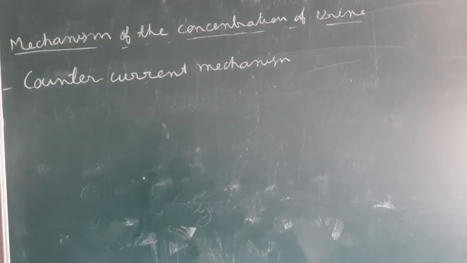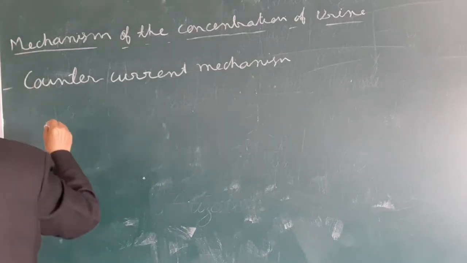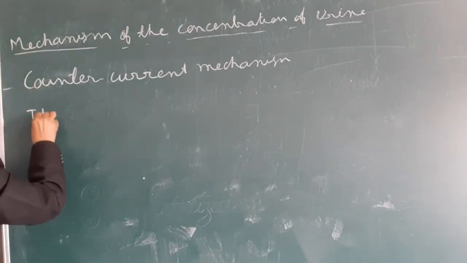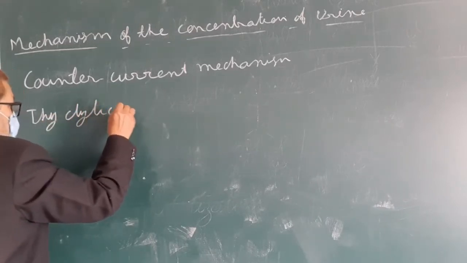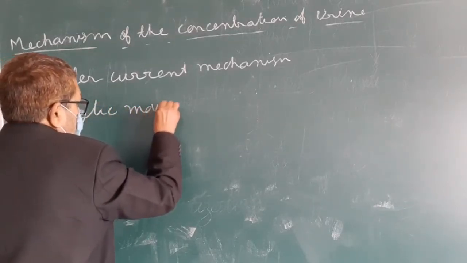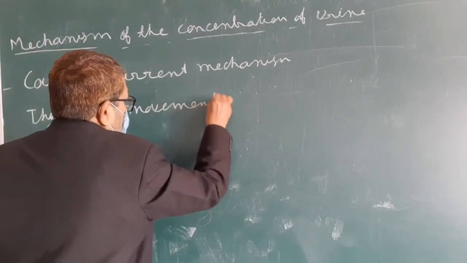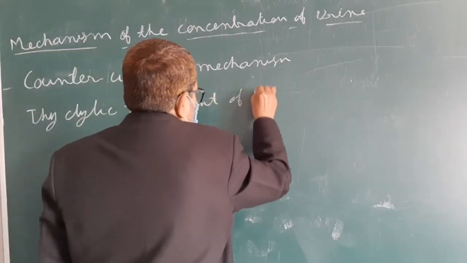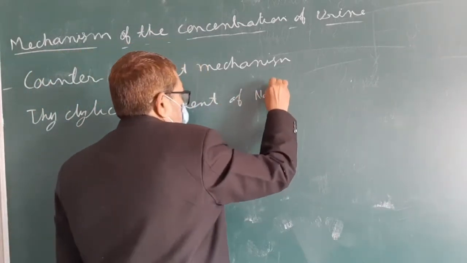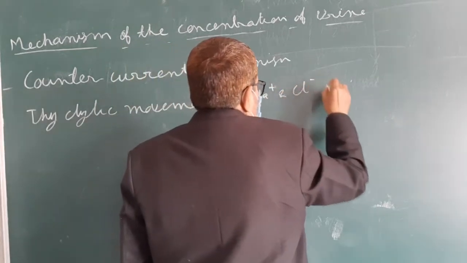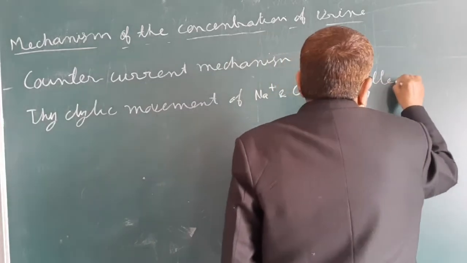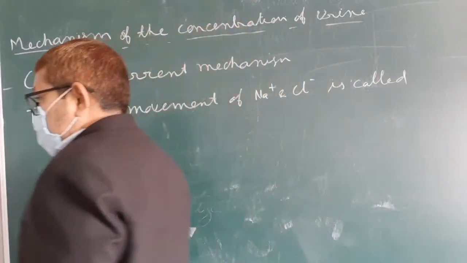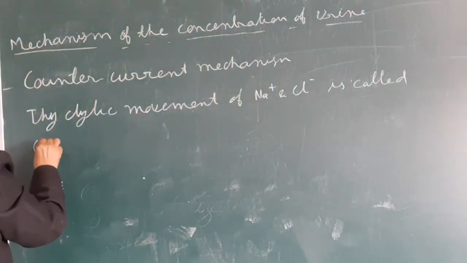The cyclic movement of sodium ion and chloride ion is called counter current.